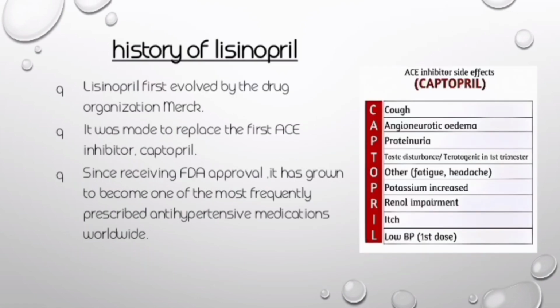So next, the history of lisinopril. Lisinopril was first developed and synthesized at Merck in 1987. It was made to replace the first ACE inhibitor, captopril. Captopril is also an angiotensin converting enzyme inhibitor, but due to its severe side effects, we replaced it. As you see in the table, its name also shows its severe side effects. So, since receiving FDA approval, it has grown to become one of the most frequently prescribed antihypertensive medications worldwide.